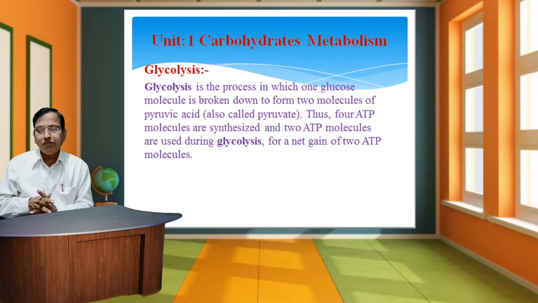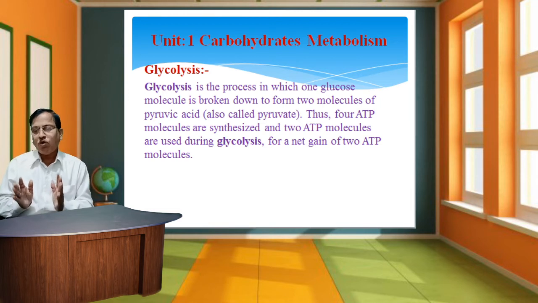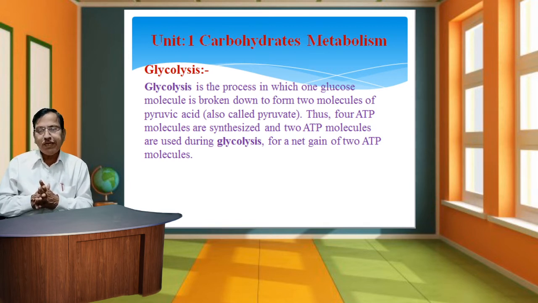Name the three scientists who discovered this process. It is the EMP pathway, and the process was discovered by three German scientists: Embden, Meyerhof, and Parnas. It is the common pathway for the degradation of glucose in both aerobic and anaerobic respiration. Glycolysis literally means splitting sugars, and is the process of releasing energy within sugars.